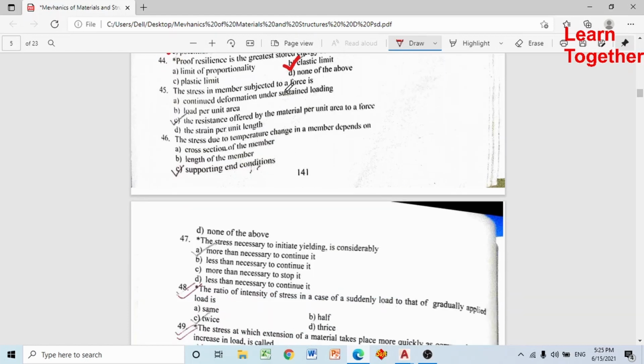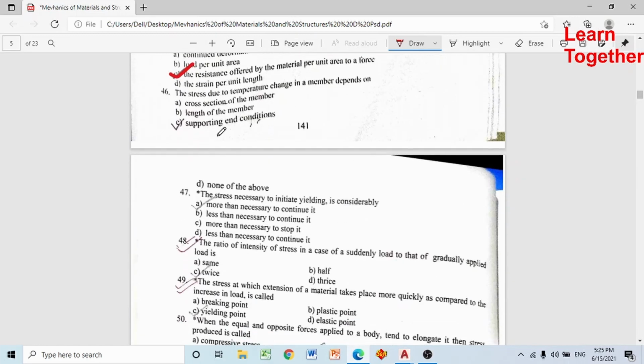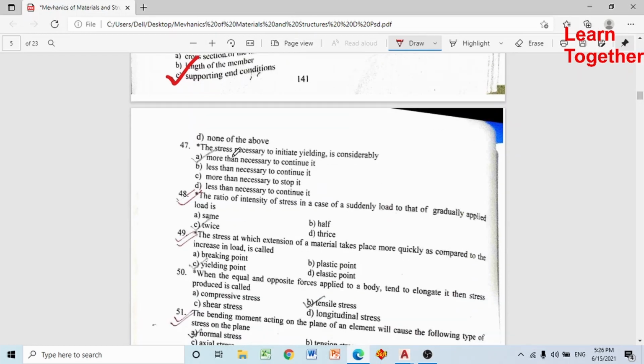The stress in a member subjected to a force is the resistance offered by the material per unit area. The stress due to temperature change in a member depends only on the supporting end condition. The stress necessary to initiate yielding is considerably more than that necessary to continue it.